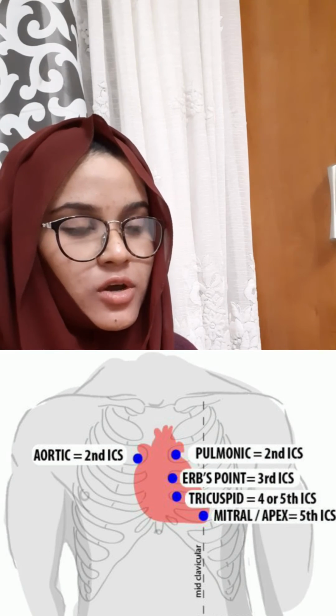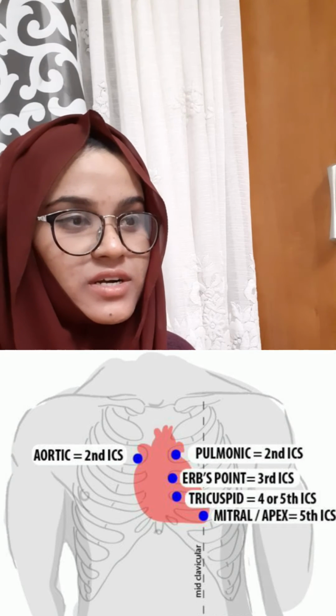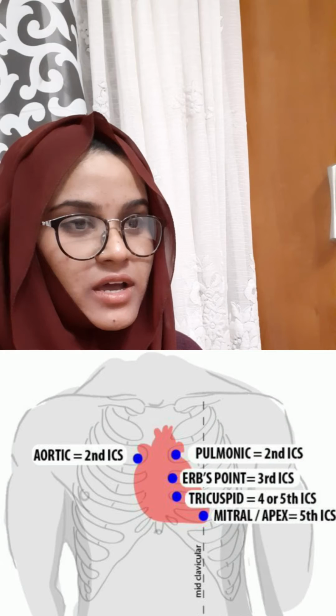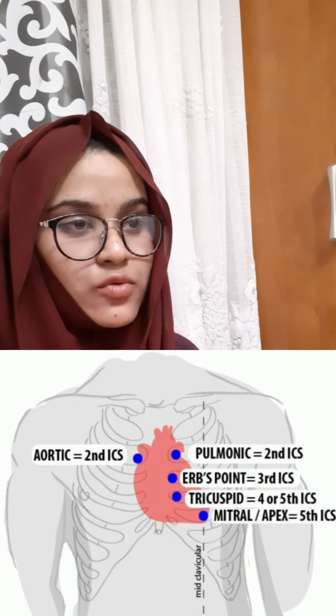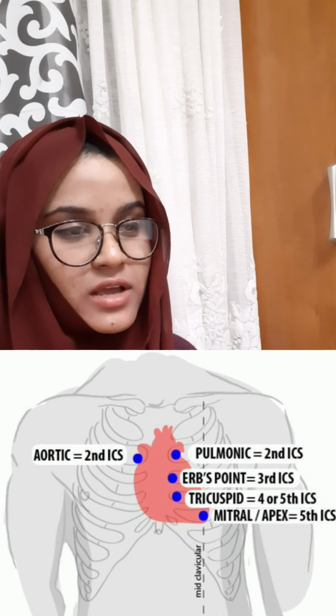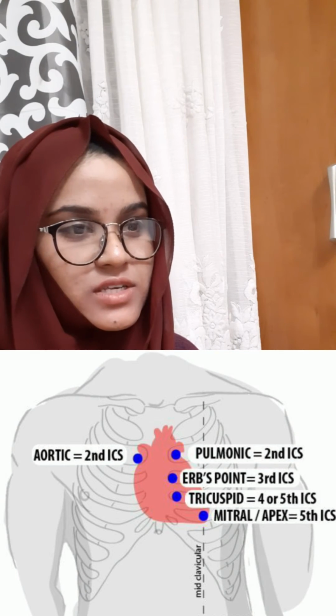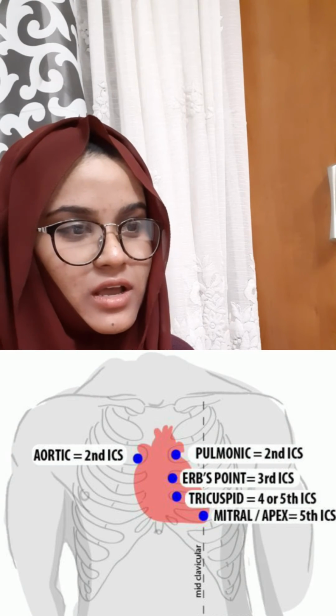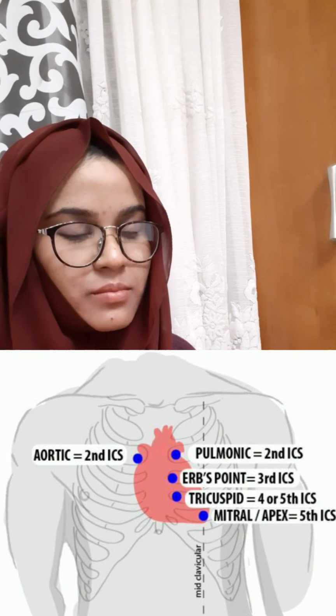In Erb's point, we'll do auscultation in the third intercostal space at the left sternal margin. And in the tricuspid point, we will do auscultation at the lower left sternal border, fourth intercostal space. And in the end, we will do auscultation of the mitral point, which is the left fifth intercostal space, medial to the midclavicular line.